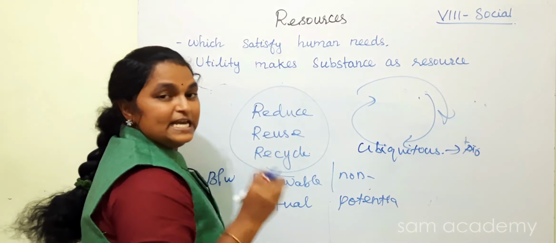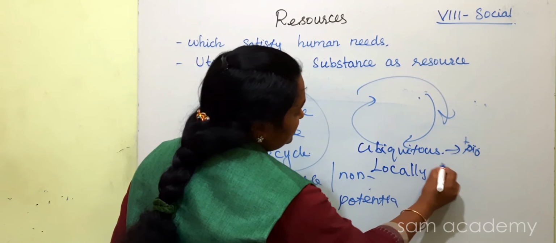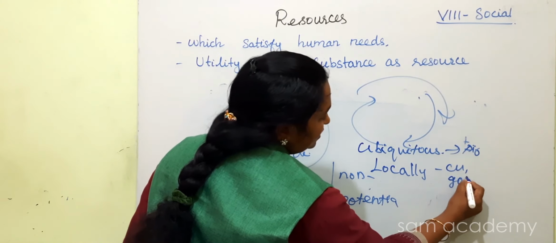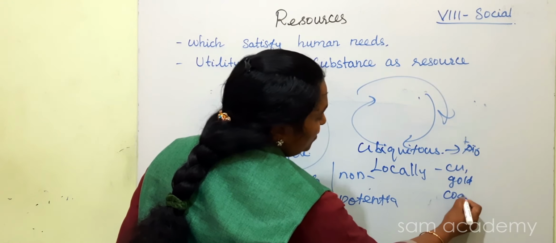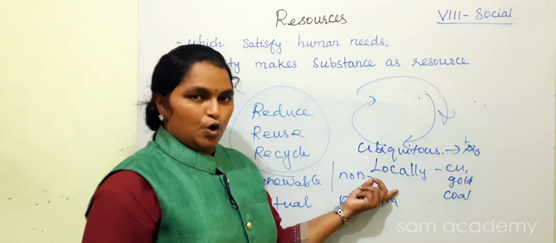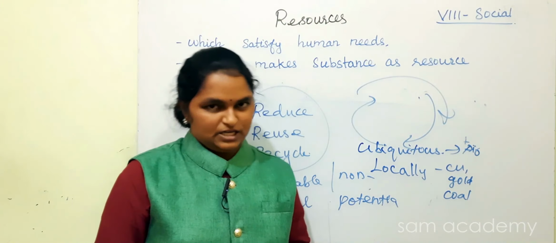Some resources are available locally, for example copper, gold, coal, petroleum. These are available only in some places, not everywhere, so these are locally available resources. Ubiquitous means resources available everywhere.